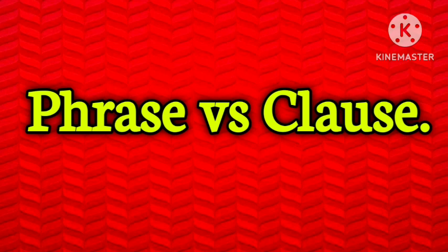So in order to punctuate sentences correctly and avoid any problem, we need to know the difference between two kinds of word groups, which are called phrases and clauses. So we can see the difference in the following two groups of words.